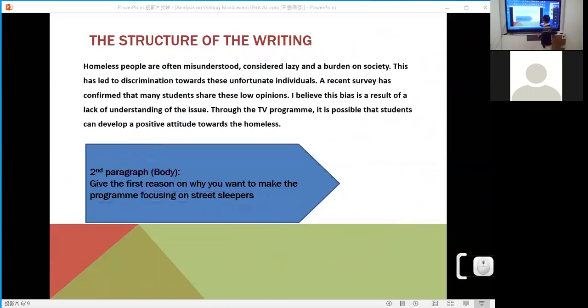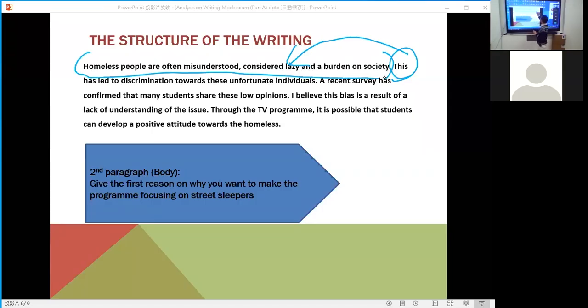You focus on this word, this, okay? Usually this, that, those, right? This word actually can help the passage run smoothly. This relates to the previous lines, right? The previous line is this part.